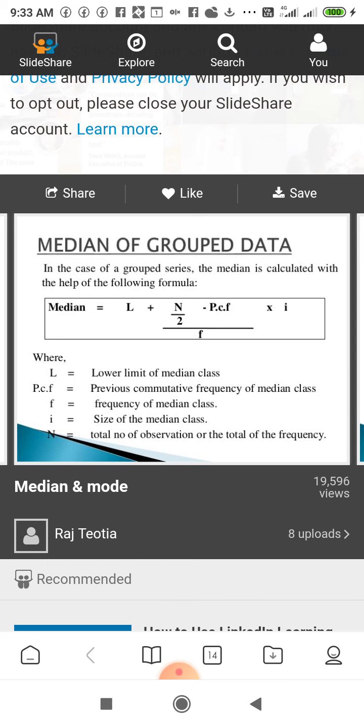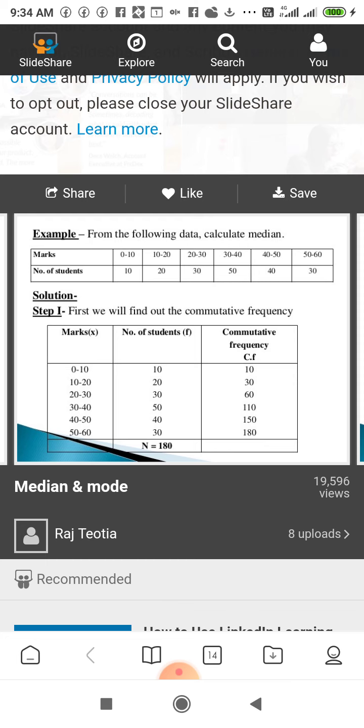In grouped data, whenever frequency is considered, in this case the grouped series, the median is calculated with the help of the following formula. Median is equal to L plus (n by 2 minus pc) upon f into i. L is the lower limit of the median class, pc is the previous cumulative frequency of the median class, f is the frequency of the median class, i is the size of the median class, and n is the total number of observations, the total of the frequencies.